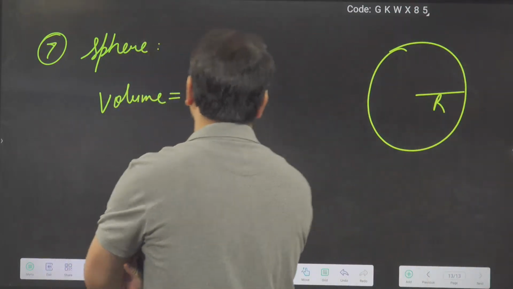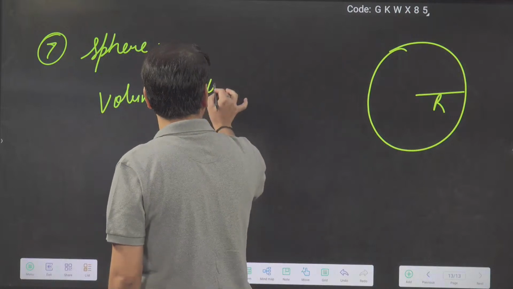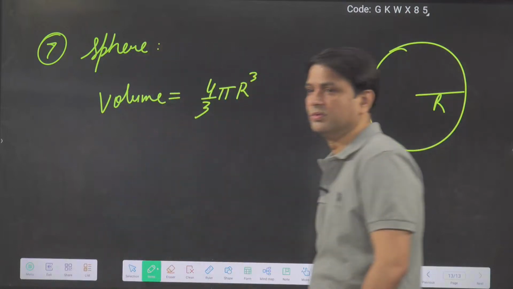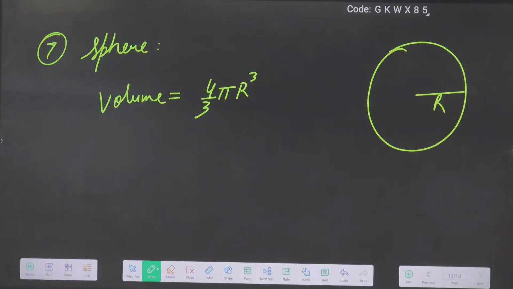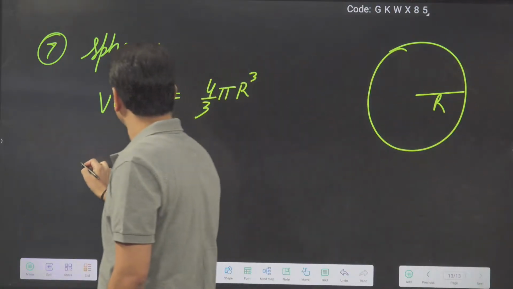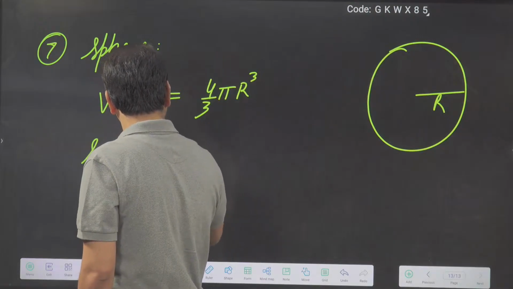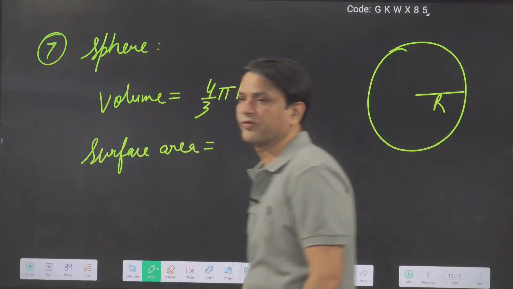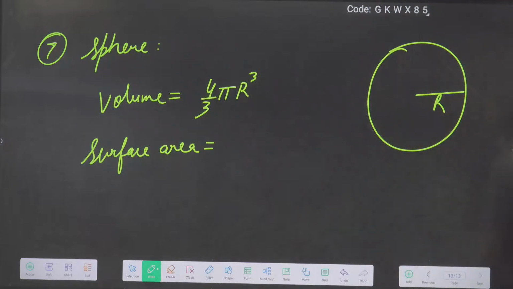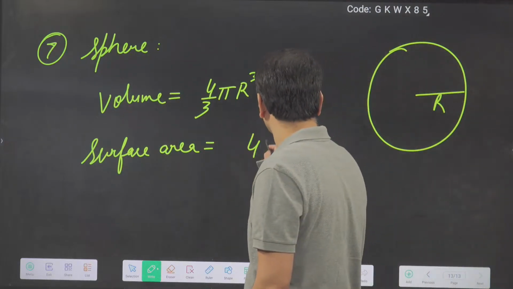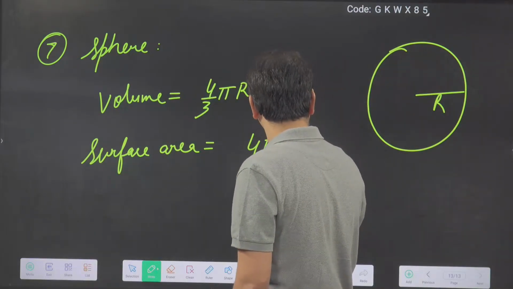Four by 3 pi r cube. So the volume of a sphere is 4 by 3 pi r cube. Okay. Surface area: 4 pi r square, not pi r square. 4 pi r square.